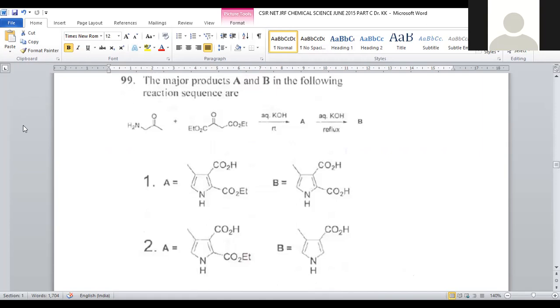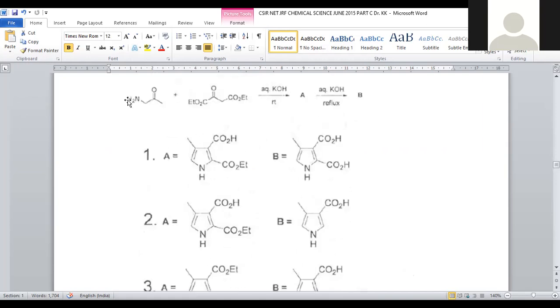Let us move on to question number 99. The major products A and B in the following reaction. We are taking a beta keto amine, and this is called alpha keto diester. This is beta keto amine. This is called alpha keto diester. In the presence of aqueous KOH at room temperature, A will be generated, and in aqueous KOH under reflux conditions, B will be generated. So here, what is the difference?